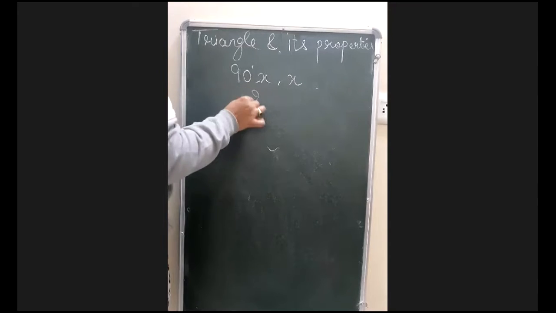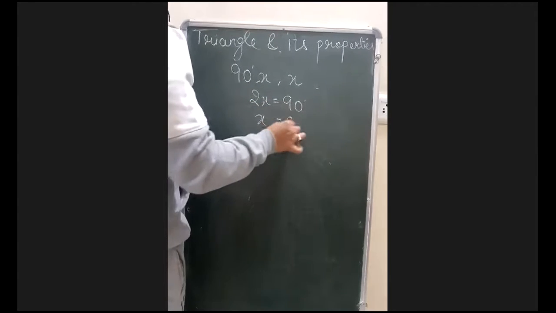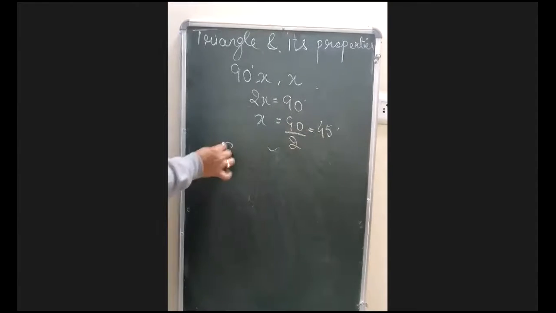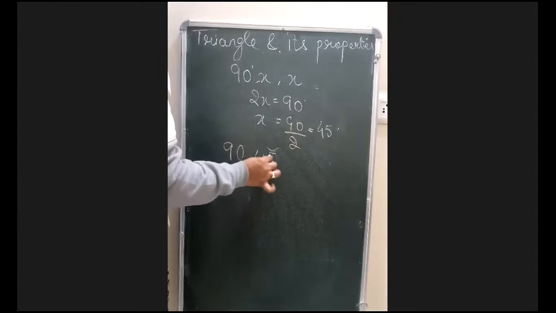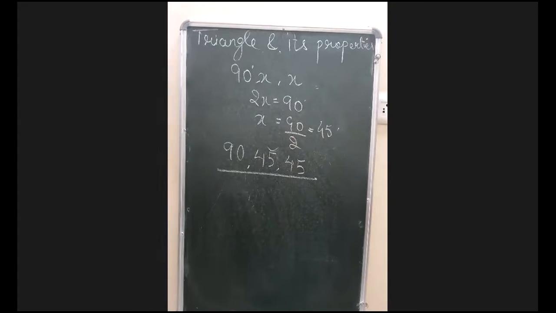Now the same procedure, it will be 2x is equal to 90 and x will be equal to 90 upon 2, which will give us 45 each. मतलब हो जाएगा 90, 45 and 45. This will be the value here. ठीक है. Now the next question, based on this property only.